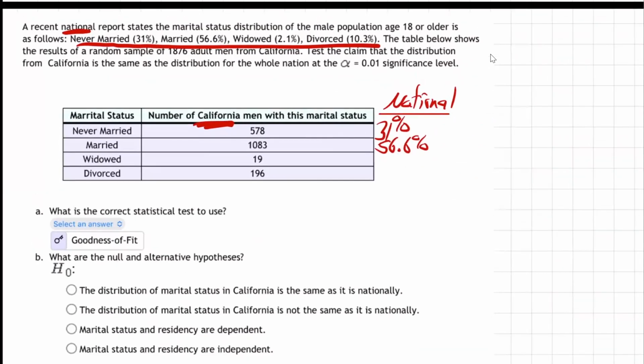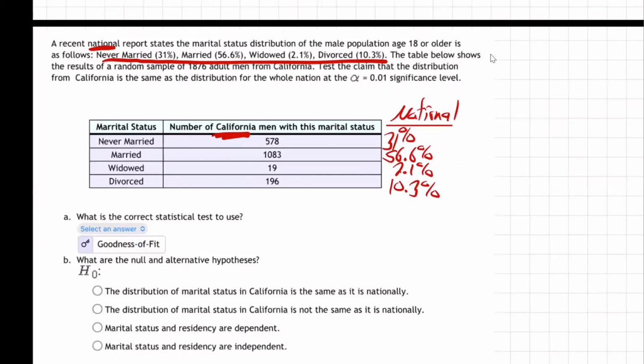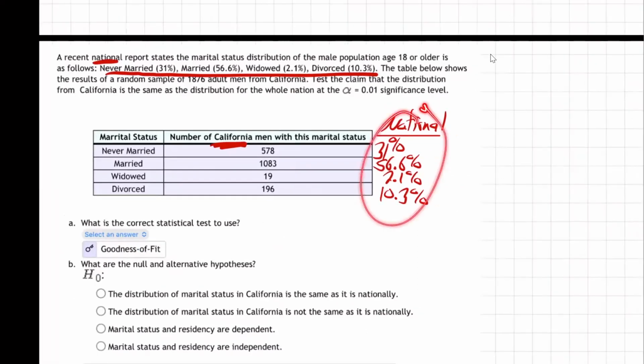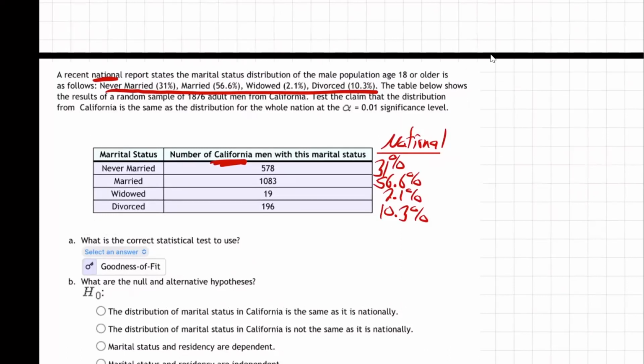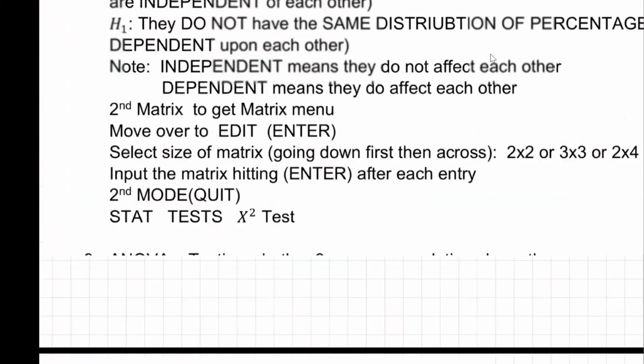And 2.1% and 10.3%. So we're wondering if those men for the whole nation, do they fit with the California numbers? So we're wondering if these two things fit, aren't we? Right? So they say that testing the distribution of color is the same distribution. So whenever you're trying to match up some fixed percentages, what is that?